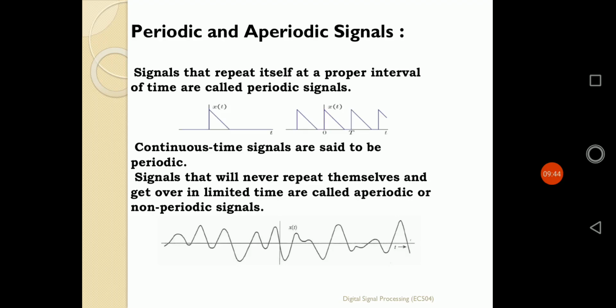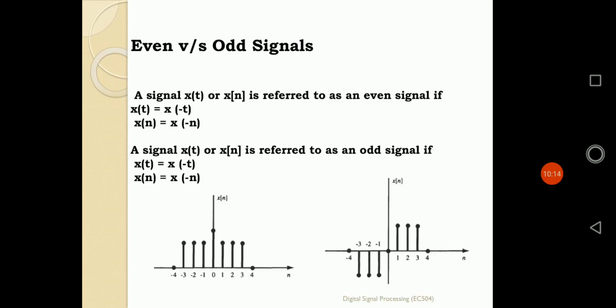But who knows, after that instant of infinity, whether the signal will repeat itself. That means the signal will never repeat itself. So in that sense, we can say an aperiodic signal can also be defined as a periodic signal. Clear? Now the next one, even signal and odd signal.